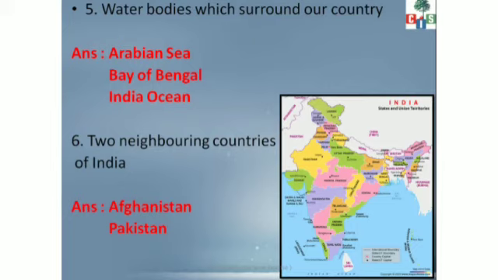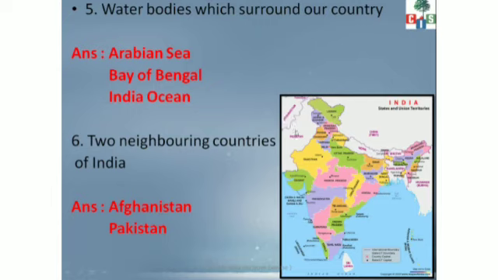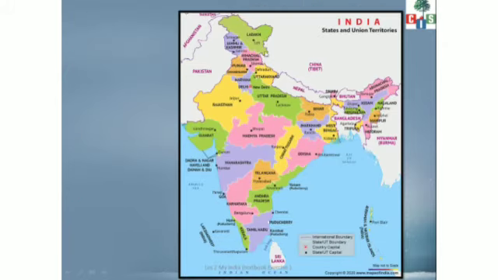Next is two neighboring countries of India. Children, this is not a state, it is a country. Two neighboring countries of India, मतलब बहुत सारी है. चाइना है, अफगानिस्तान है, पाकिस्तान है, श्रीलंका है, म्यांमार है, नेपाल, भूटान, बांग्लादेश. Right? These are the neighboring countries of India. So you can refer to any of the countries. आप कोई भी दो country का नाम लिख सकते हो. China you can write, Nepal you can write, Bhutan you can write, Myanmar you can write. Any two countries' names you can write.